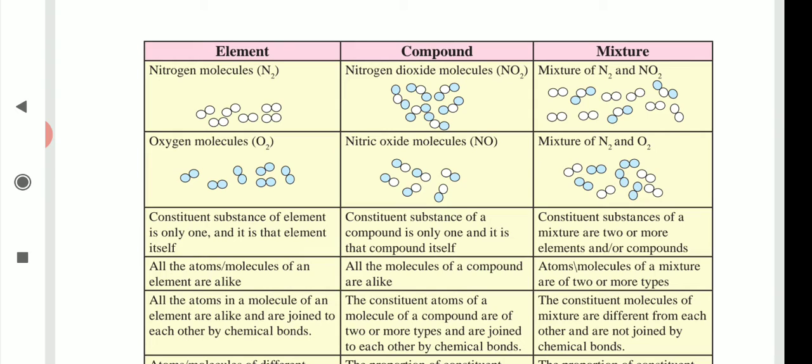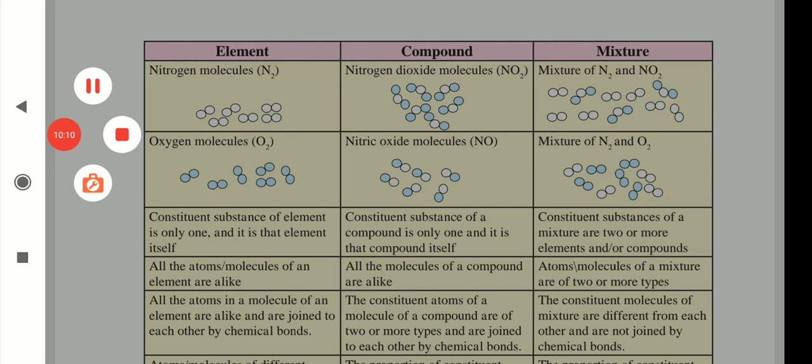Now see the last one. Properties of a compound are different from those of the constituent elements. Properties of a compound are totally changed from the properties of the original substances. And the properties of constituent substances are retained in the mixture, means in a mixture they do not change. Now the remaining part of the lesson we will discuss in our next lecture. Thank you.